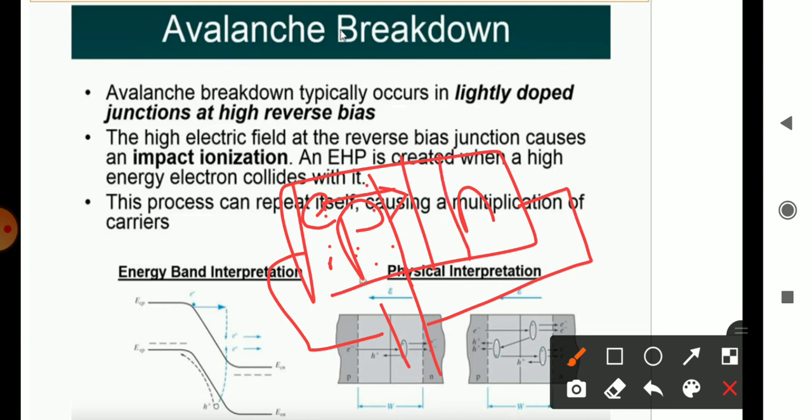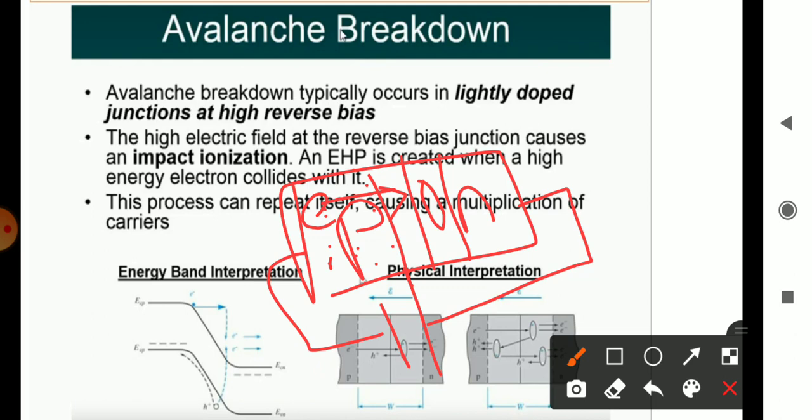During their journey, they will collide with the covalent bonds present in the PN junction. We know a covalent bond is formed by two electrons.